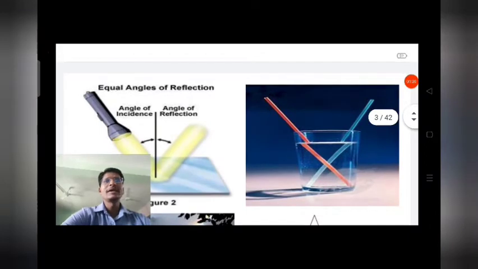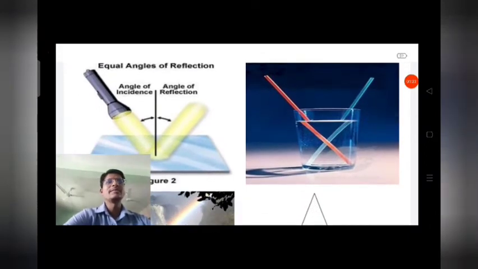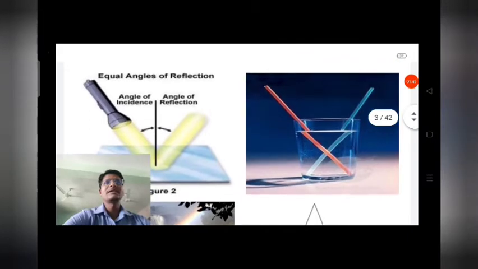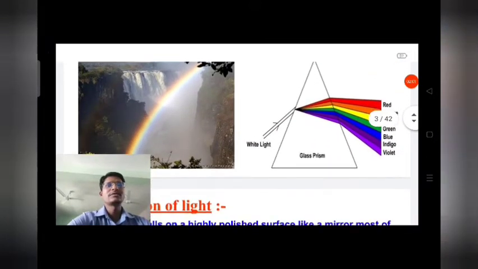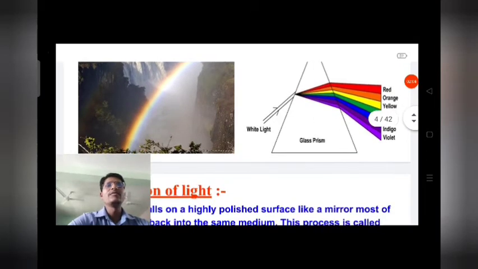Here the angles of incidence and reflection are equal, and it depends on the medium. One thing is clear about reflection: it requires the same medium. You can see in the glass, two pens are there, but the position of the pens changes when light comes in contact with another medium, that is water. Here two mediums are there, that is refraction. Rainbow formation is also a refraction phenomenon.